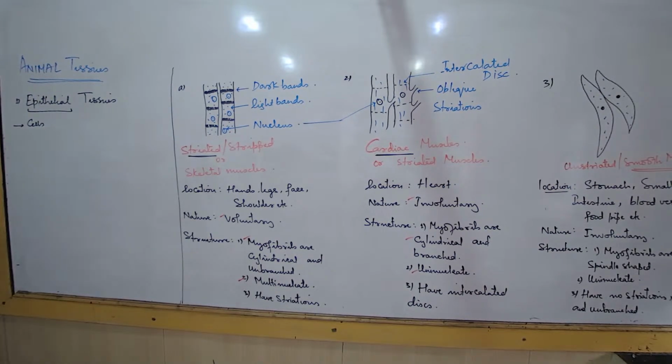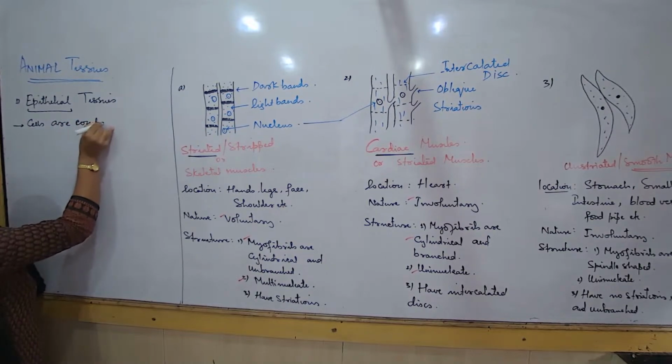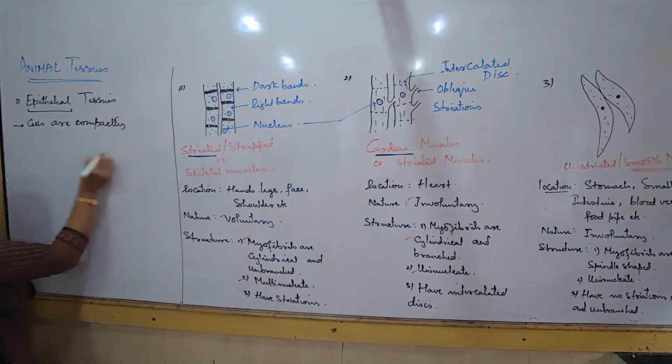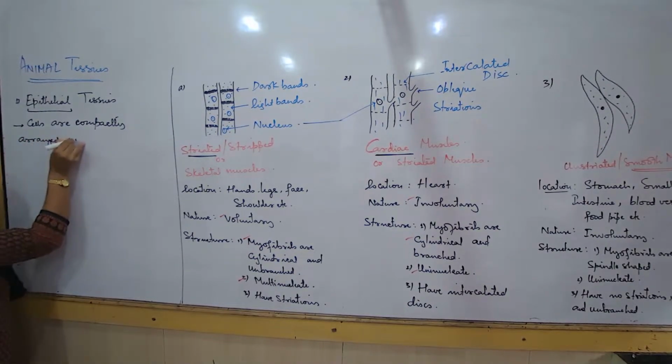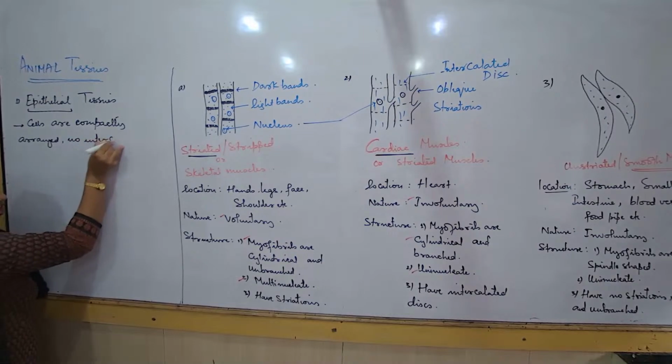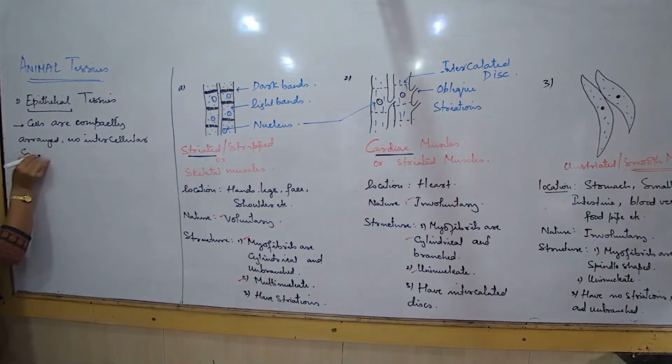Okay. So now, when we are talking about epithelial tissues, again we are talking about a group of cells. What are some special features of the cells? Here for muscular tissues, we saw there are some specialized features. The cells are compactly arranged and they don't have intercellular spaces.